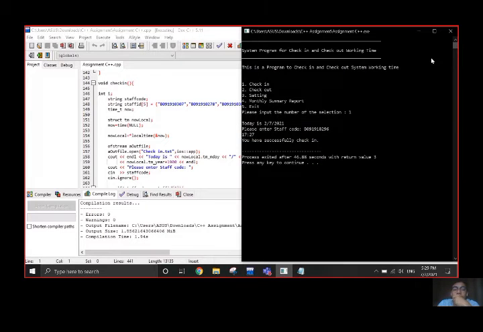Okay, so I just press 1 and it shows today is July of 2021, like here. And then please enter the staff code. So I put my staff code here. The time just now is 17:27, in 24-hour format. So you have successfully checked in.